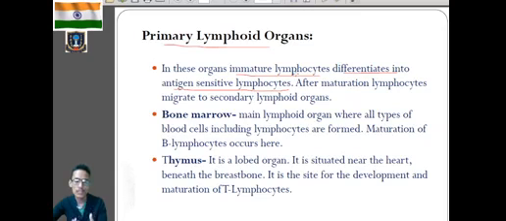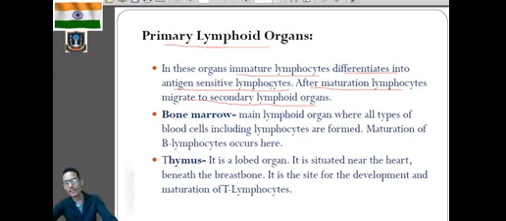They mature to work against the antigen. They become antigen sensitive. After maturation, lymphocytes migrate to the secondary lymphoid organ.